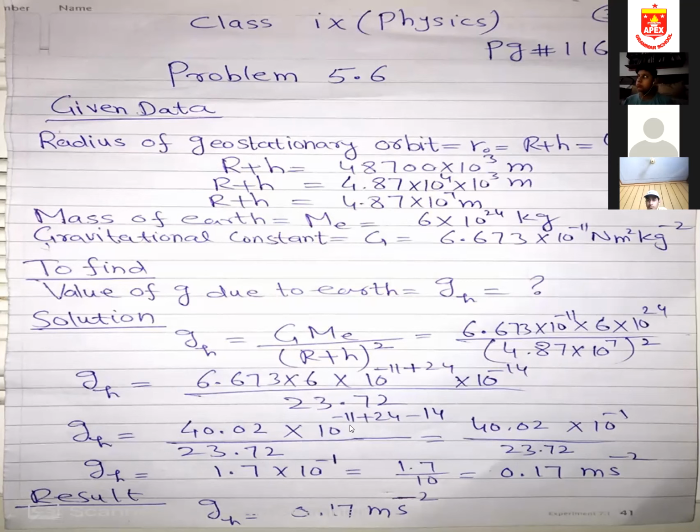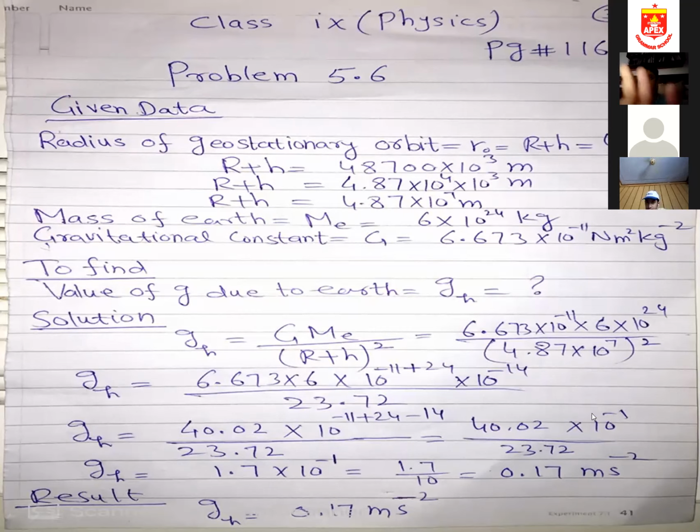So adding the powers, minus 11 plus 24 minus 14, minus 11 minus 14 is minus 25, minus 25 plus 24 is 10 raised to the power minus 1. If you divide 40.02 by 23.72, you will get 1.7.